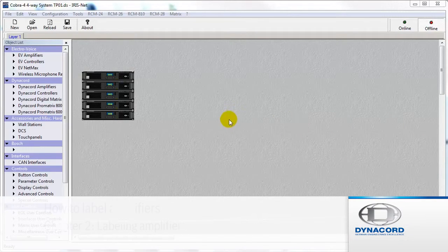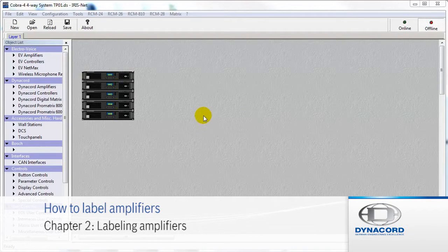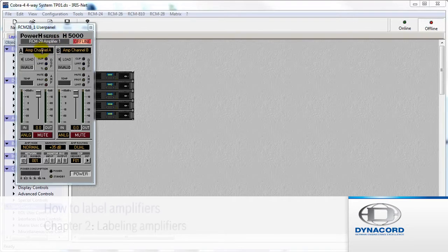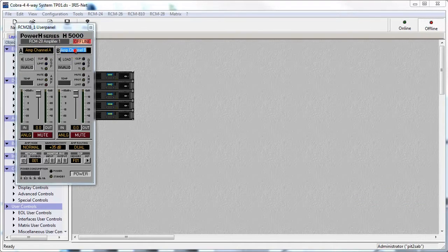Amplifiers and amplifier channels can be labeled in many different places in IRIS-Net. In the Amplifiers user panel, you find a field for the amplifier name and fields for the names of output A and output B. Enter, for example, high as amplifier name and press enter.